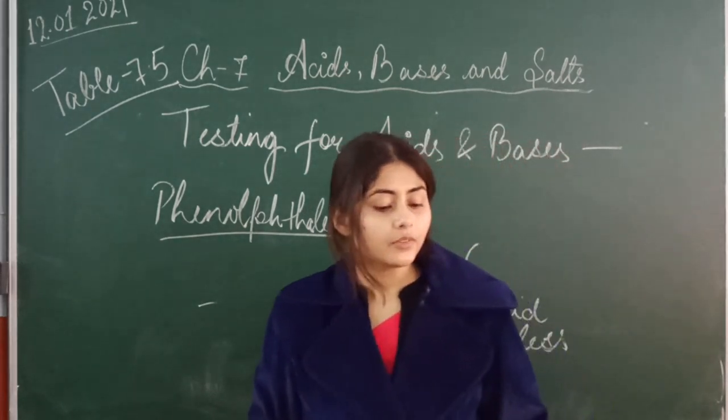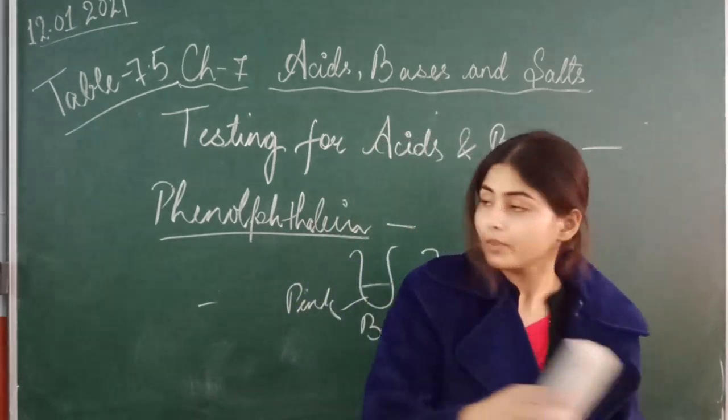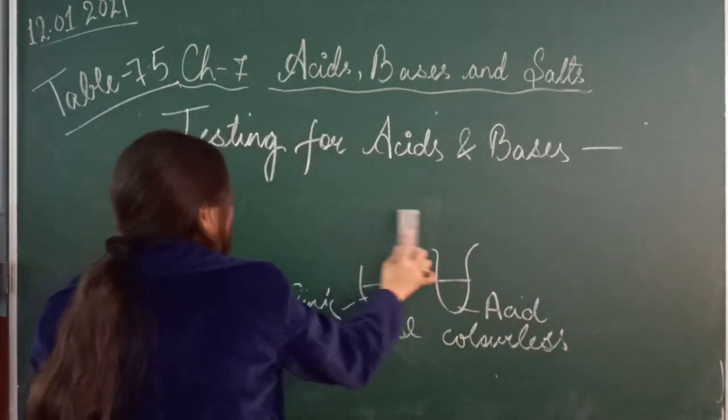Now come to another one, the household indicators: turmeric and red cabbage juice.